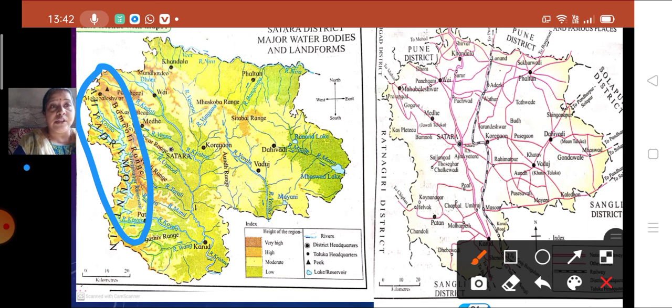While if you see the western part of the Satara district, where the Sayadri mountain, the Bamnoli range, the Agashev range, Mahabaleshwar, Panchgani, these are the various obstructions in the way of the transport routes in the Satara district. For that reason, whenever we want to learn about the transport map of a particular place, we have to keep the physical map also in front of us. Okay children, I hope you all have understood till here.